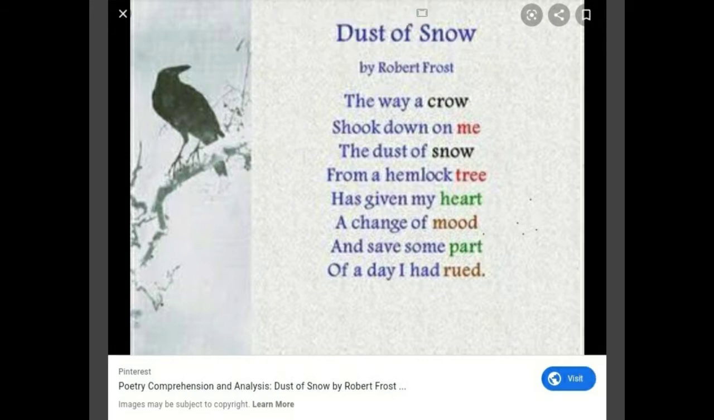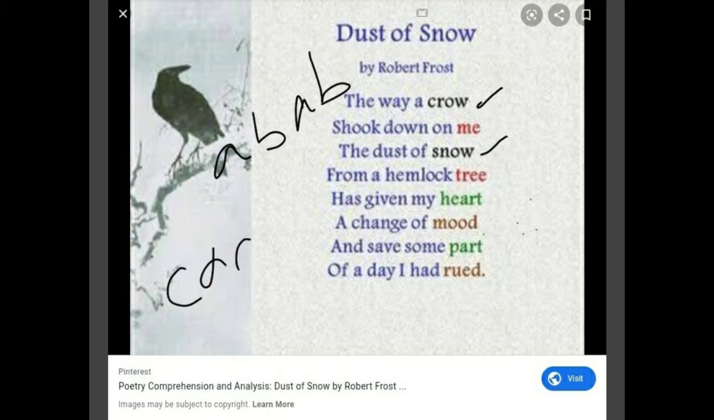So here we have A and A here. So A-B. The first rhyming is there in the first line and the third line. These are not complete sentences. So the first line and third line rhyme, and the second line and the fourth line rhyme. Again C-D.